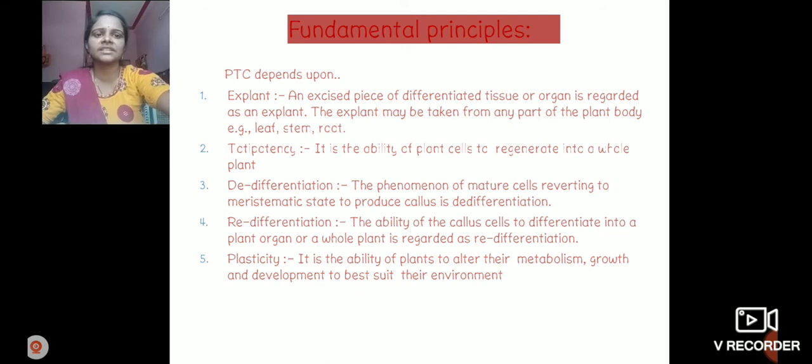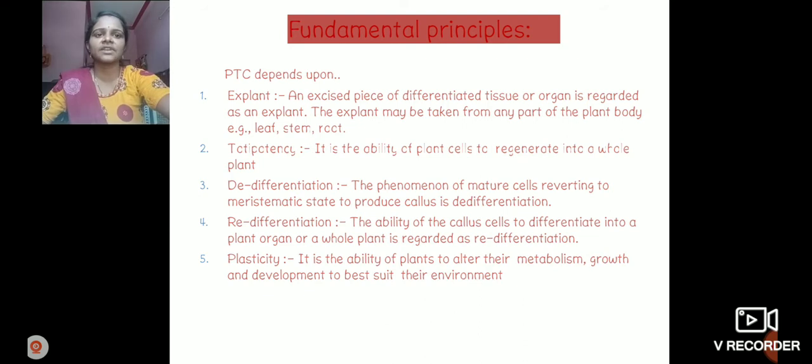Dedifferentiation. The next fundamental is dedifferentiation. The phenomenon of mature cells reverting into meristematic tissue to produce callus is dedifferentiation. Mature cells are converted into callus cells. What are callus cells? An undifferentiated group of cells. Redifferentiation is the ability of the callus cells to differentiate into a plant organ or whole plant. Callus is converted into a whole plant body. It is called redifferentiation.